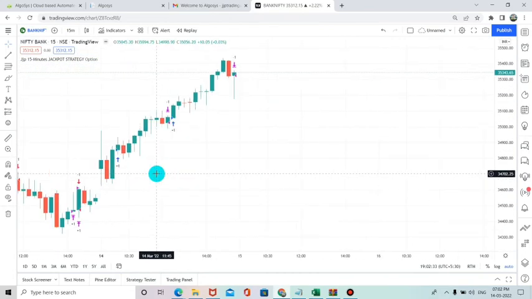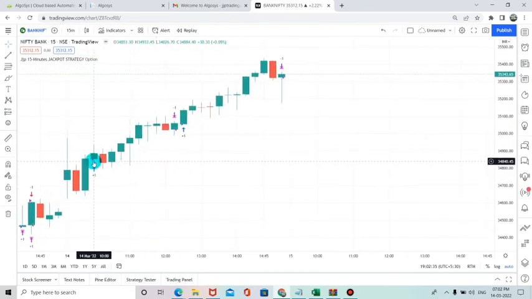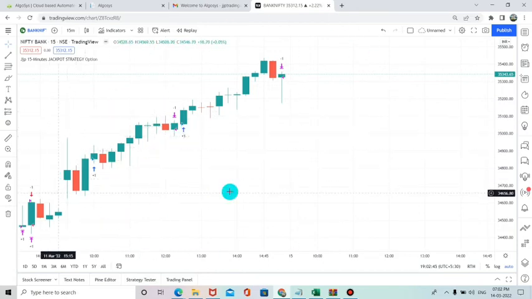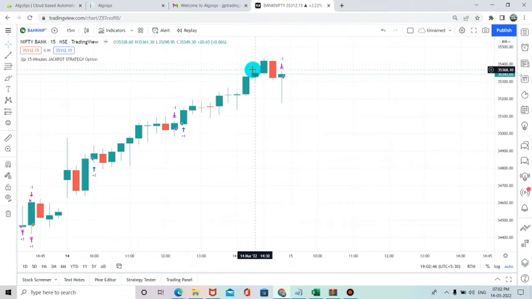So today you can see in the 15 minutes time frame strategy, the trade was taken at almost 10 o'clock and trailed until 12:15, as well as the full trend of the market for 14th March 2022. So this is how the trades will be happening.